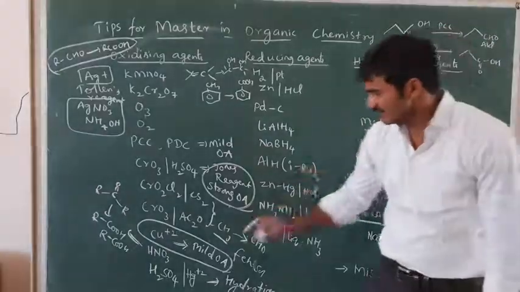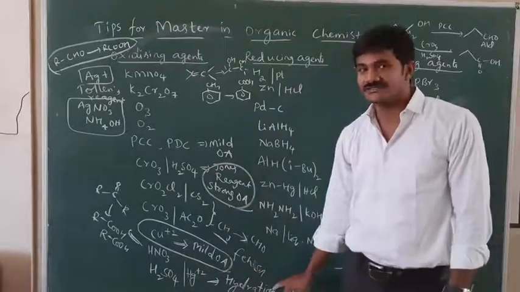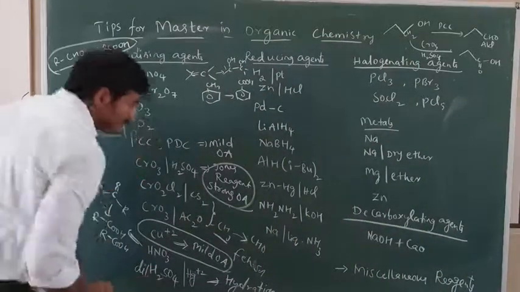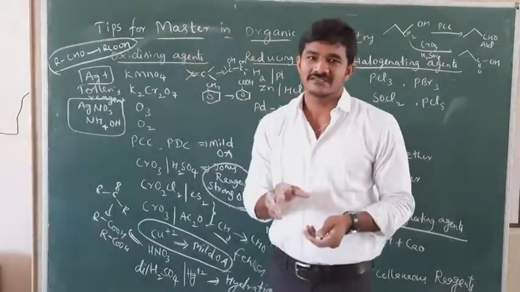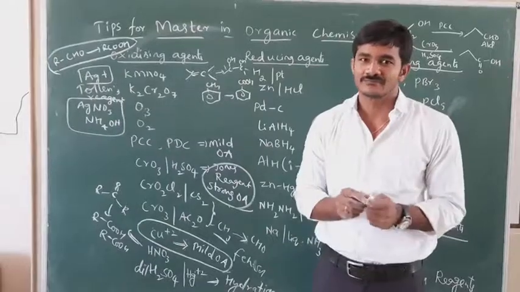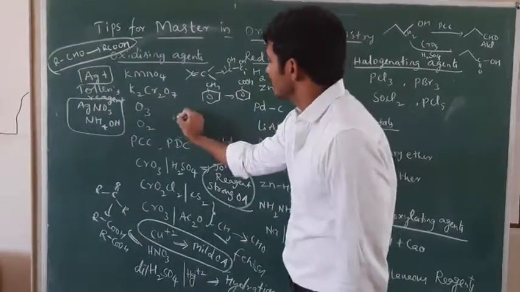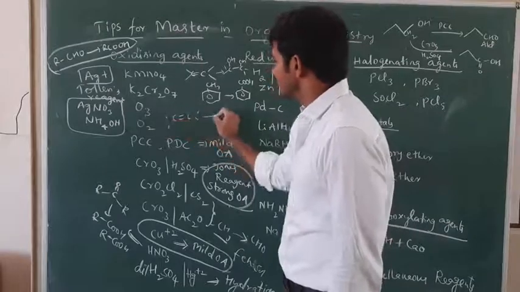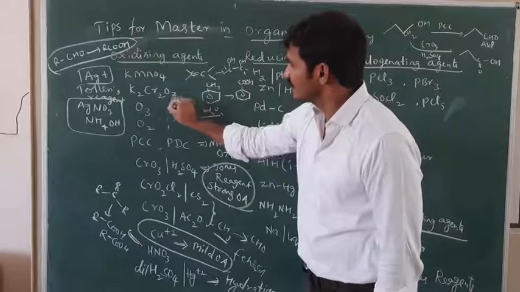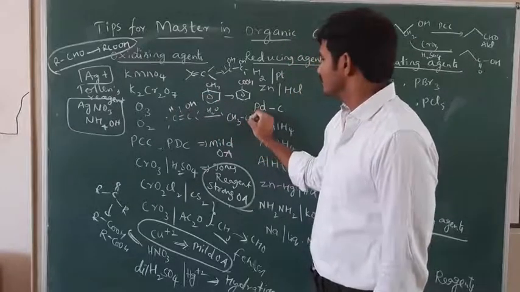Here, if you take H2SO4 with mercury plus 2, this can be taken as a hydrating agent. Here I take dilute sulfuric acid. Remember, dilute sulfuric acid acts as a hydrating agent. It can add the water molecule to the alkene, C double bond C. If I take this dilute H2SO4, water can be added, breaking the bond here, H and OH, and we get CH3,